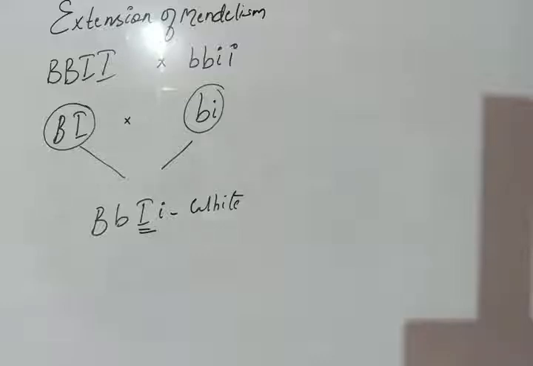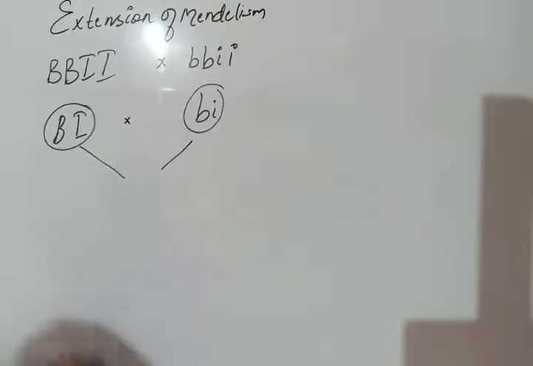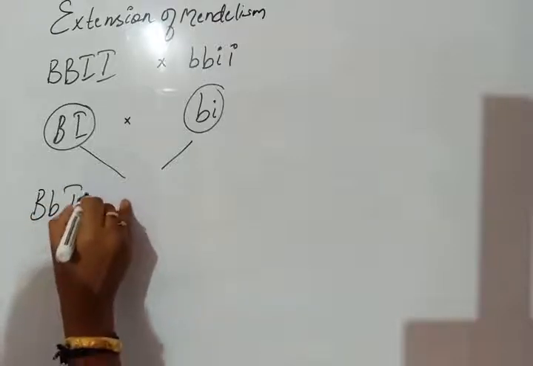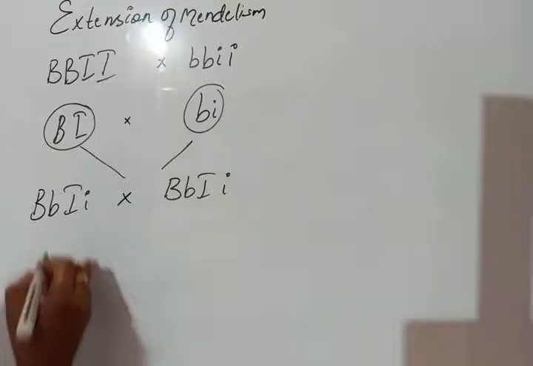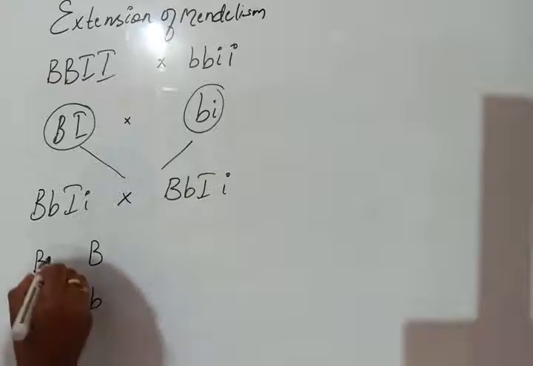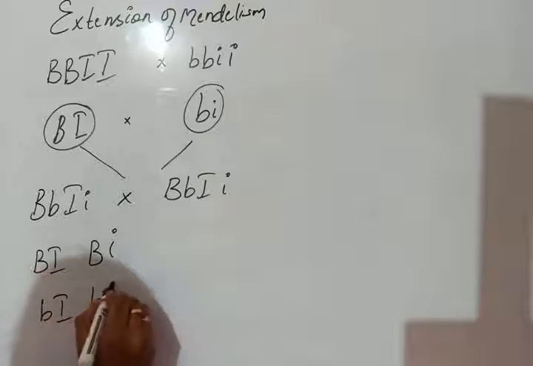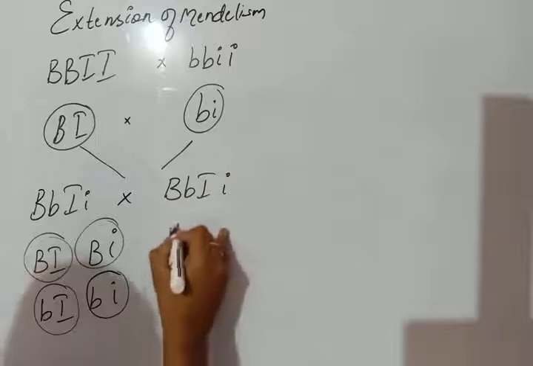Then what happens when we make selfing? By selfing we will obtain different types of gametes.